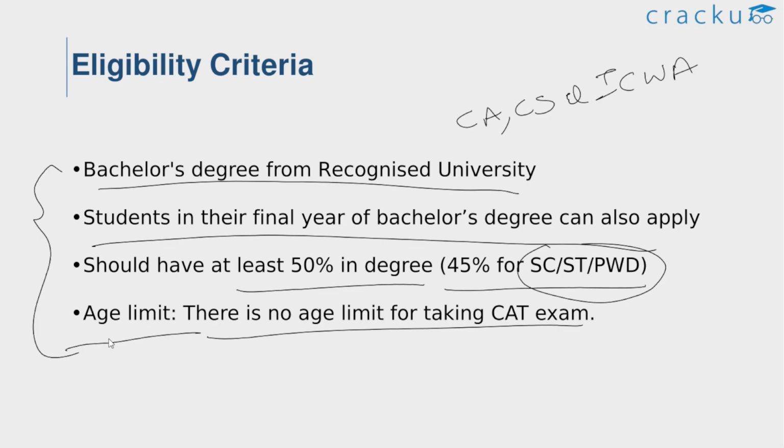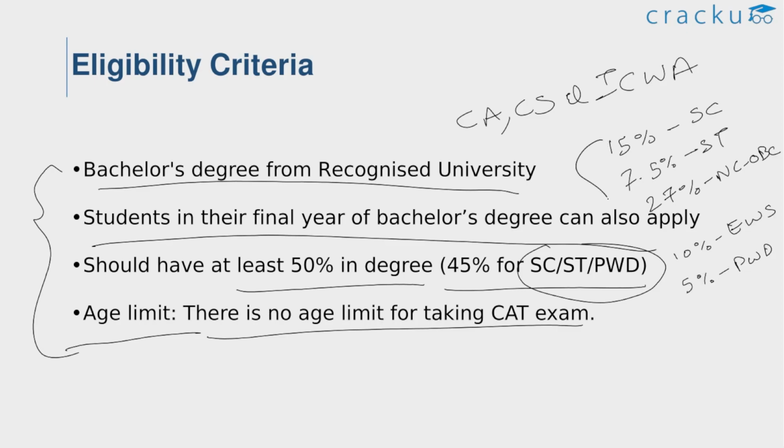If you look at the reservations, as per the legal requirements, 15% of the seats are reserved for SC candidates, 7.5% are for ST candidates, 27% are for NC OBC candidates, 10% are for EWS category and 5% for PWD category. If you are belonging to these categories, please keep your EWS or caste certificates ready before the registration. Also, if there are any further updates, we will inform you immediately.